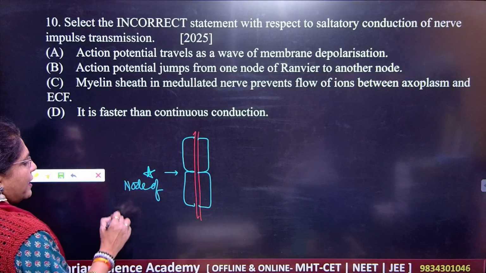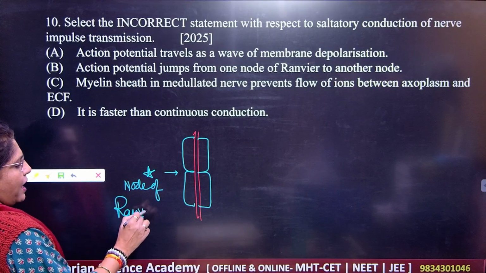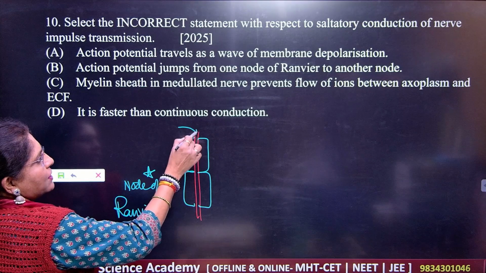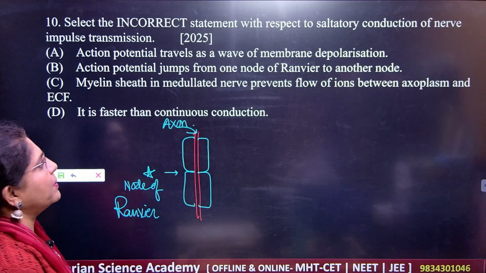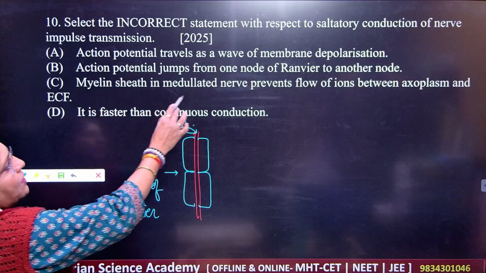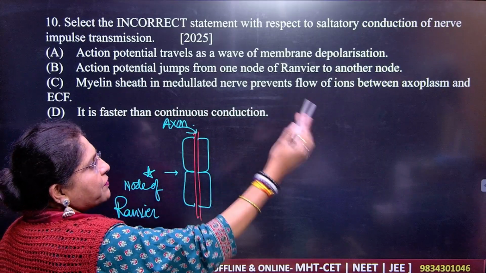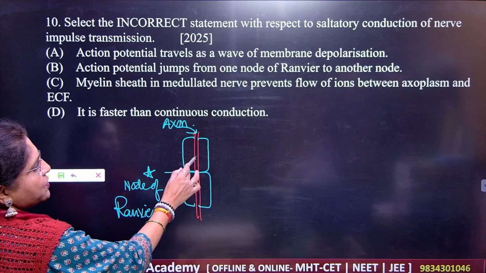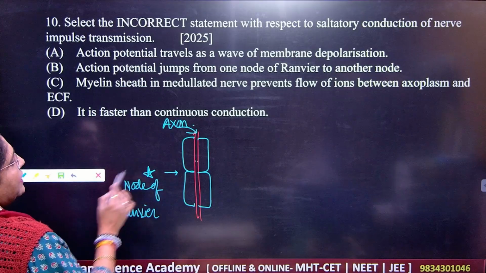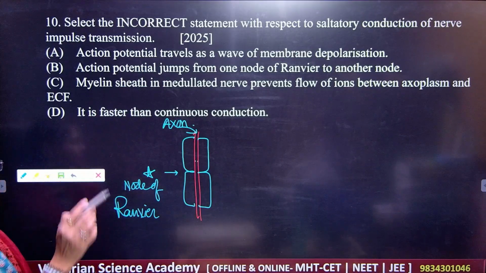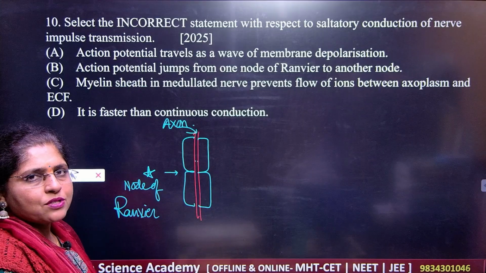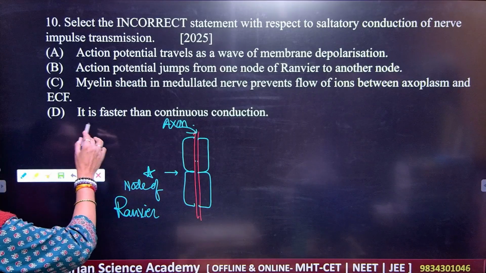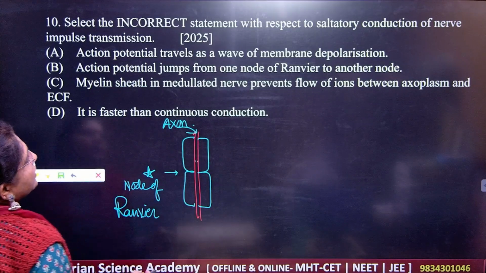Next is the node of Ranvier, correct? And in the middle one you have the axon, also called the nerve fiber. Got it? The myelin sheath of the myelinated nerve prevents the flow of ions between axoplasm and the ECF, that is the extracellular fluid nearby the axon, and it is faster than continuous conduction.